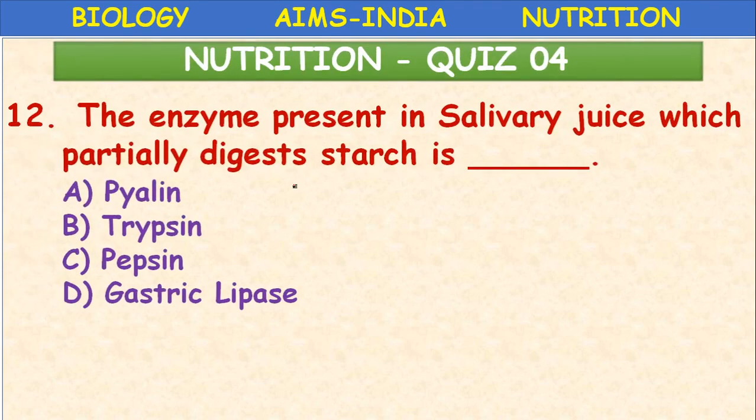The last question of the day. The enzyme present in the salivary juice which partially digests the starch is. What is that? Ptyalin. Okay, it is also called salivary amylase. So children, the enzymes are not produced in their active forms, like pepsin in the form of pepsinogen, trypsin in the form of trypsinogen, and chymotrypsin in the form of chymotrypsinogen.